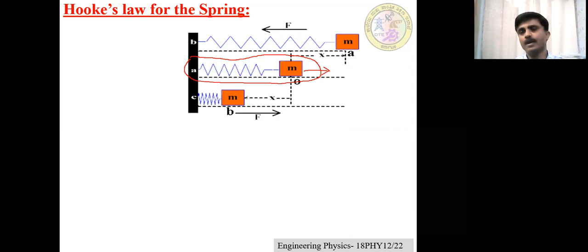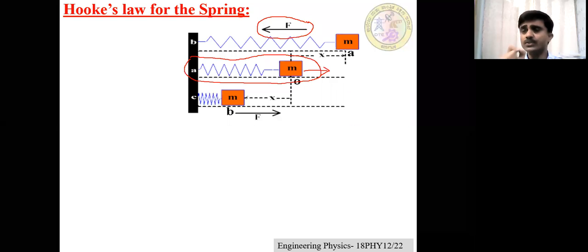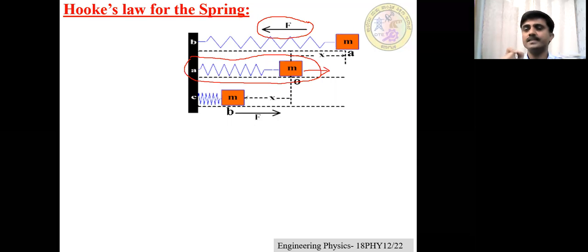When the mass is pulled and then released, what happens? The restoring force F is set up in the spring. Please remember, this restoring force constitutes an oscillatory motion.